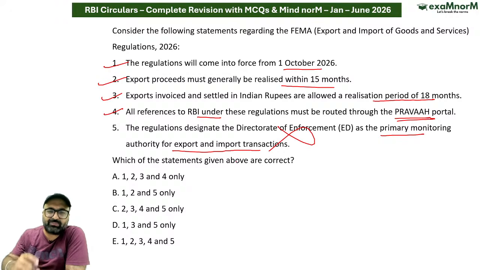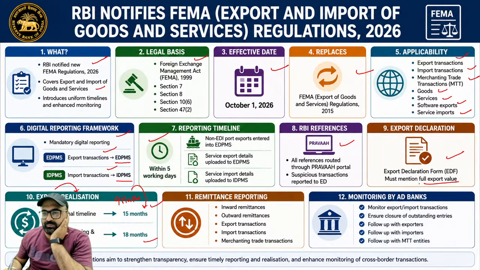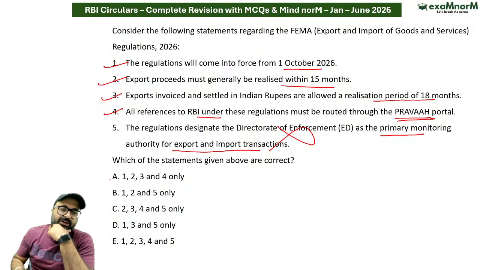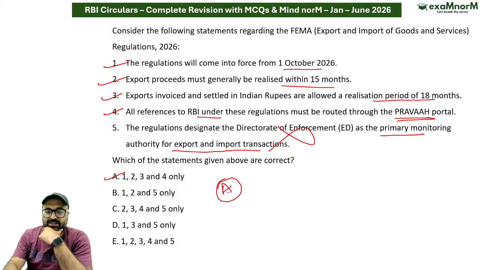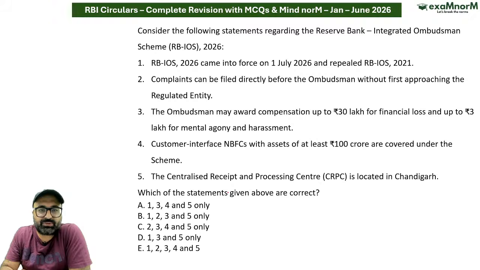Regulations designate the Directorate of Enforcement as primary monitoring authority for export and import. No sir, it's not the primary authority. अगर आप ध्यान से देखें, you need to remember the primary authority is not ED. ED will be involved later on. Suspicious transactions के लिए ED will be involved. Primary authority will be RBI. So the answer to this particular question is going to be A statement. 1, 2, 3, 4 are correct. Moving on to the next question.